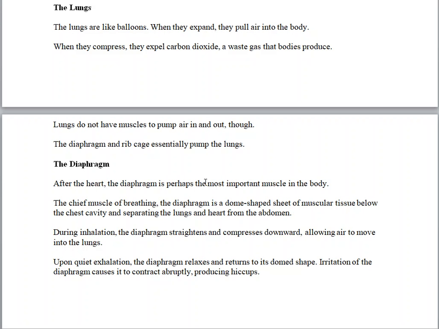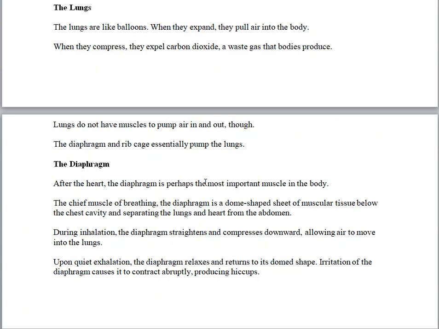It's a sheet of muscle below the chest. It separates the lungs and heart from the abdomen. So if you maybe put your fingers where the ribs end, that is where you feel the diaphragm. So it separates the heart and the lungs from the other part of the abdomen.